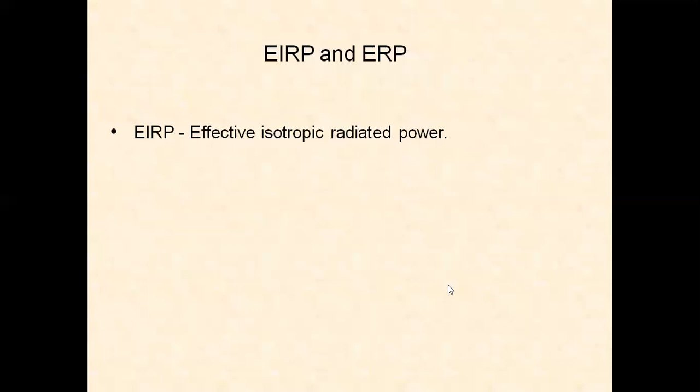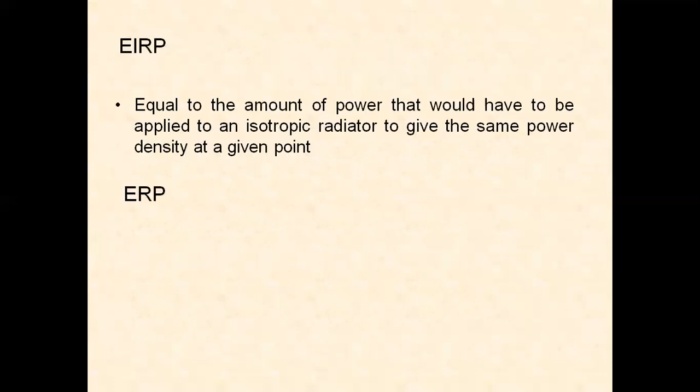Now we have the two terms EIRP and ERP associated with the antenna. EIRP stands for effective isotropic radiated power, and ERP stands for effective radiated power. These are the two terms we have. Now we will define what is EIRP.